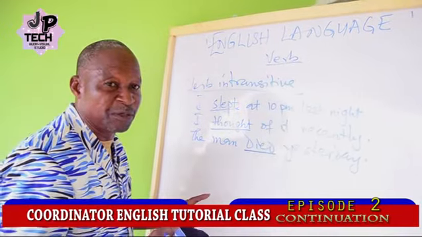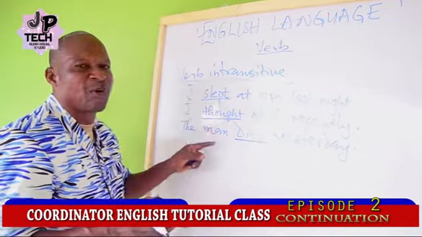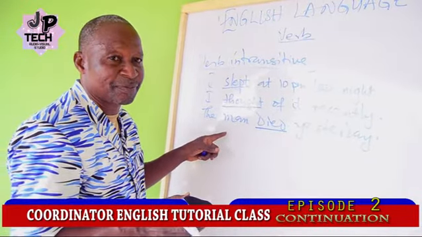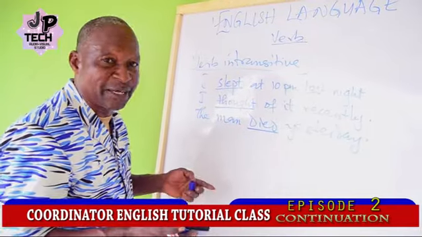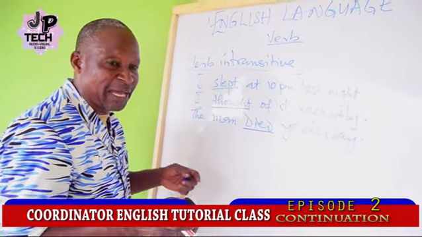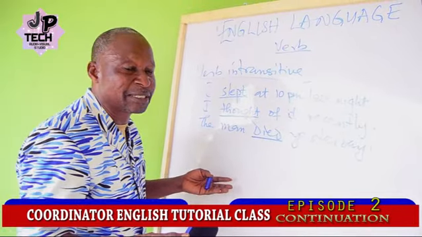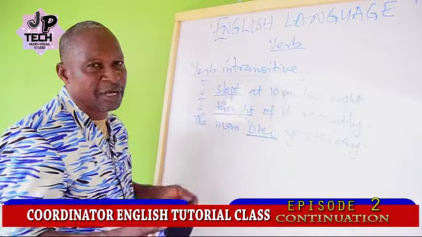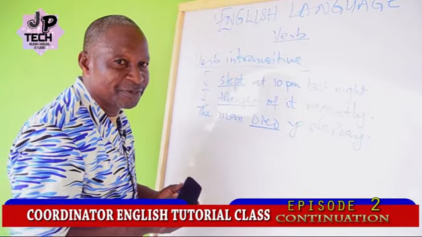One should take note of things like this. Any verb that doesn't require objects, yet it makes sense, it is understandable, the idea it expresses is understood by the listener, is called an intransitive verb or verb intransitive.